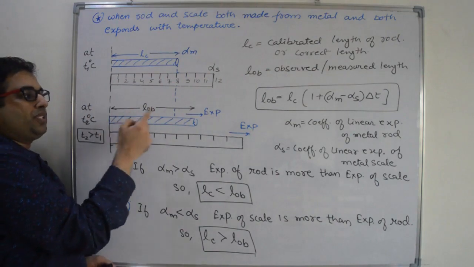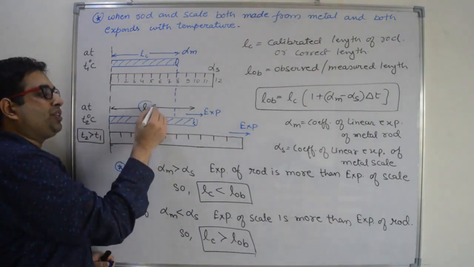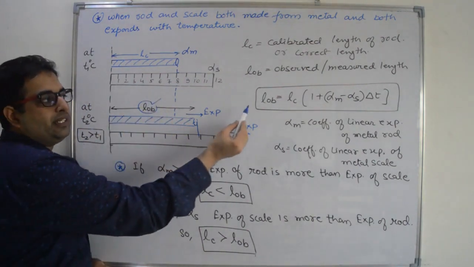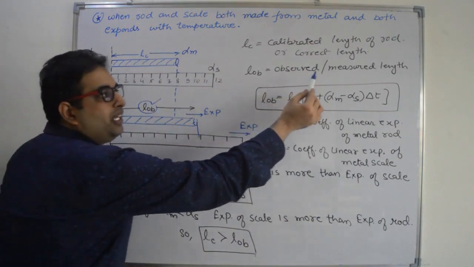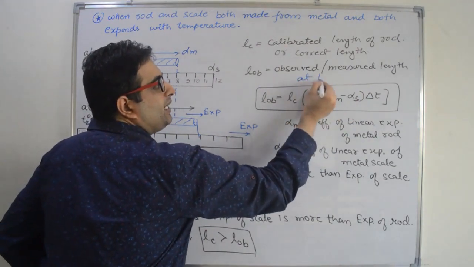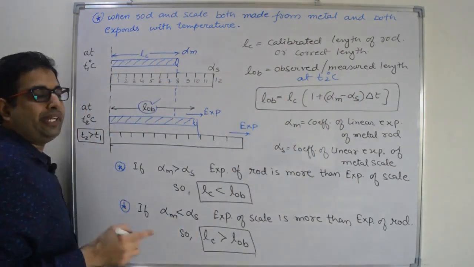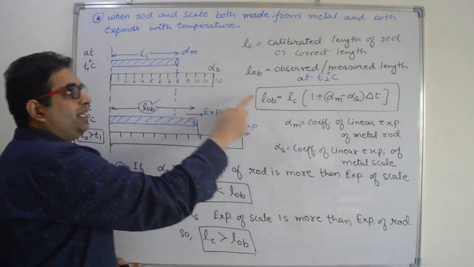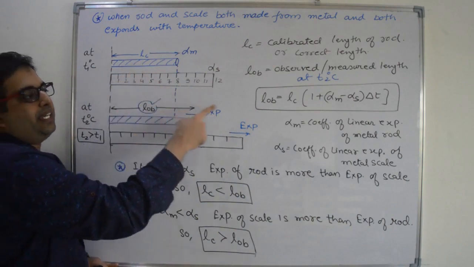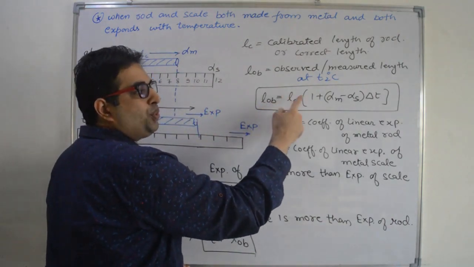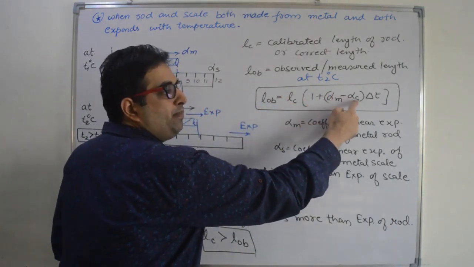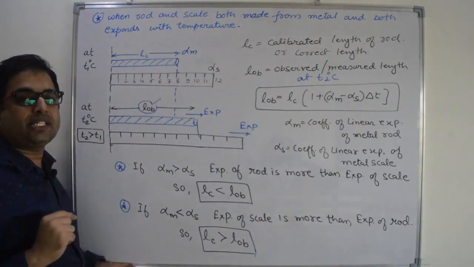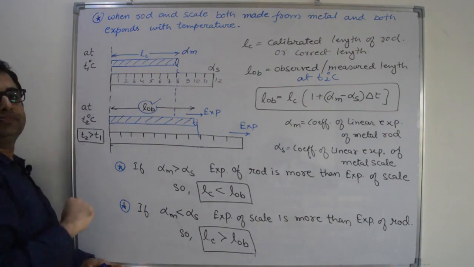Now we increase the temperature of the system from T1 degree Celsius to T2 degree Celsius. Because of the increase in temperature, both rod and scale will expand according to the temperature coefficients of the two materials. So let us suppose the observed or measured length of the rod at T2 degree Celsius is LOB, at higher temperature. Now the value of observed length in terms of correct length is equal to LC into 1 plus alpha m minus alpha s into delta t. Delta t is the increase in temperature, T2 minus T1, right?